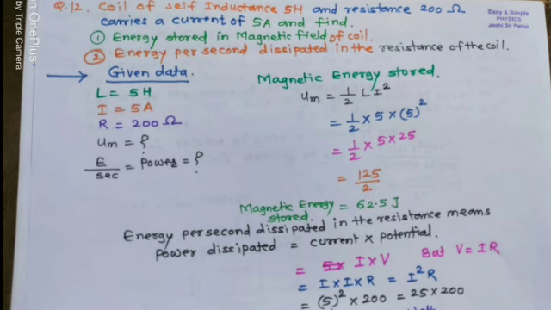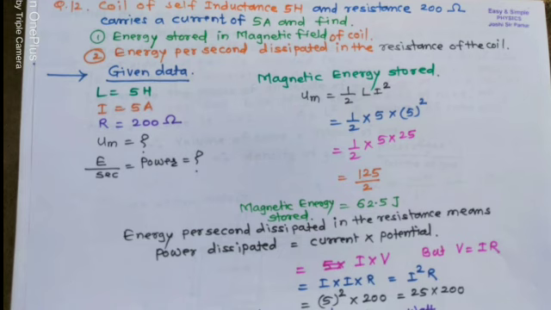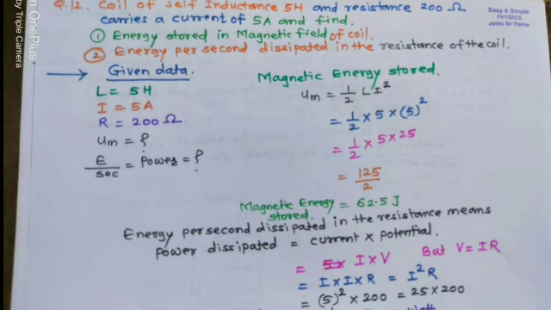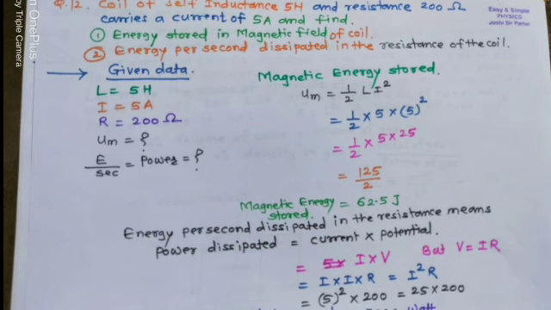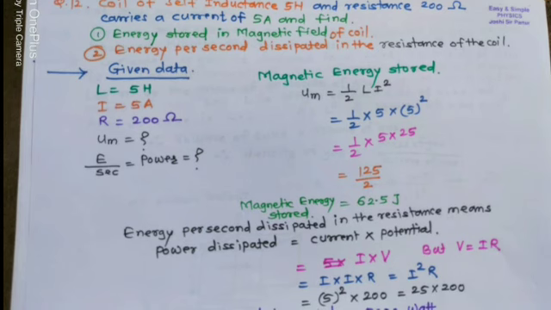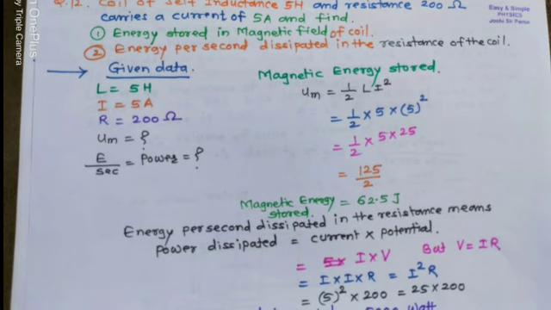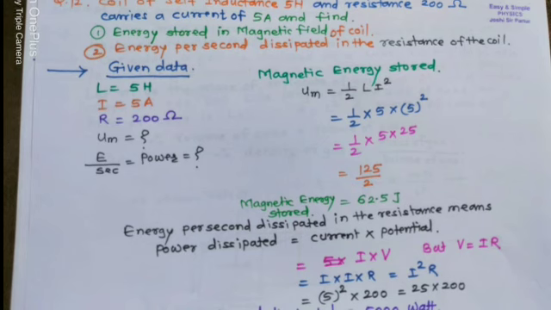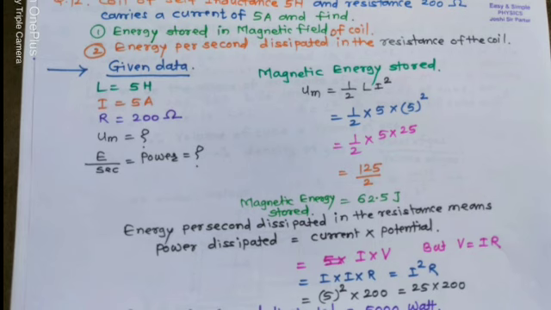Question number 12. A coil of self-inductance 5 Henry and resistance 200 ohm carries a current of 5 ampere. Find number 1, the energy stored in the magnetic field of the coil, number 2, the energy per second dissipated in the resistance of the coil.